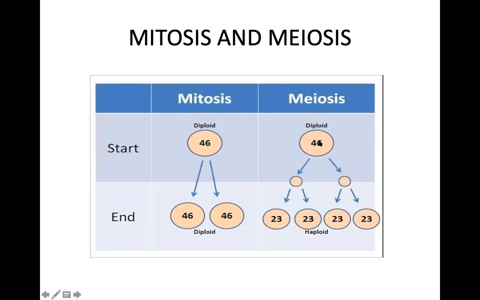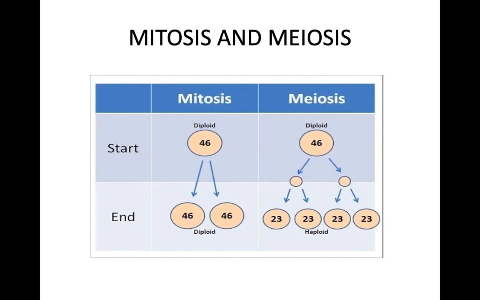In meiosis, the process is long. The cell was diploid. It has 46 chromosomes, that is, 23 pairs of chromosomes. During the first cell division, the number of chromosomes remains the same, that is, it remains diploid. But during the second cell division, the number of chromosomes becomes half.